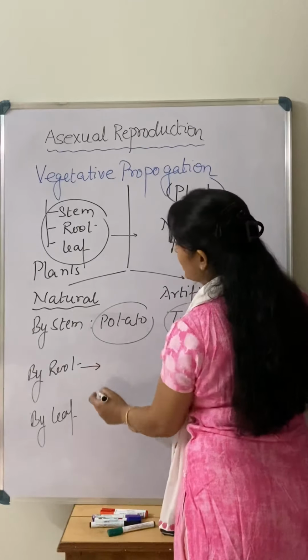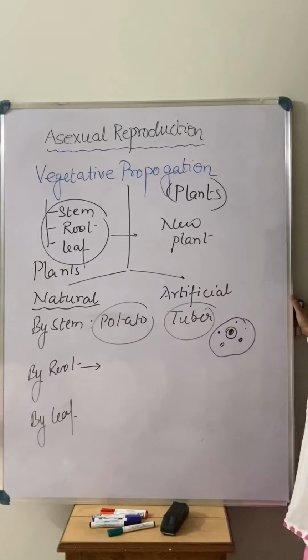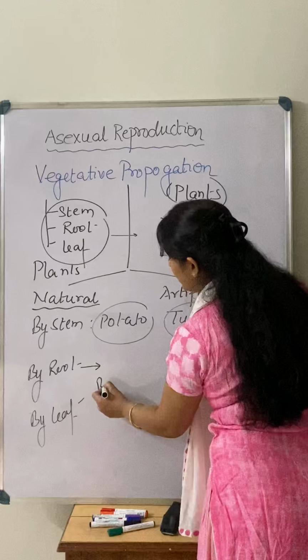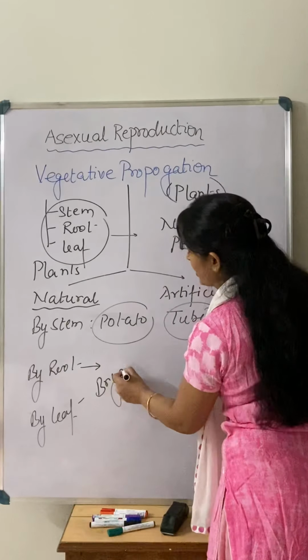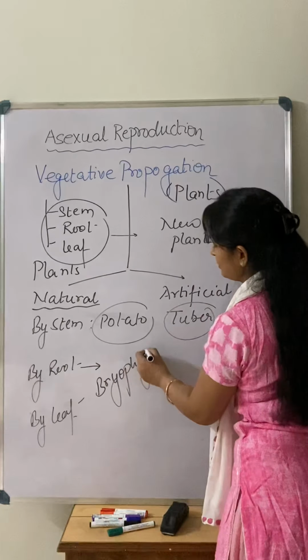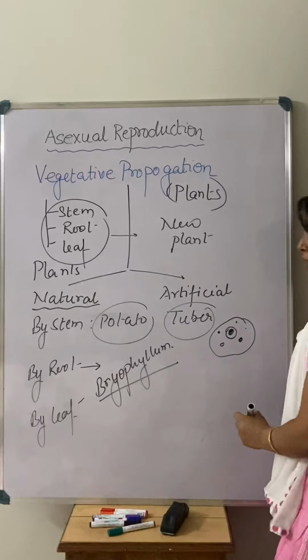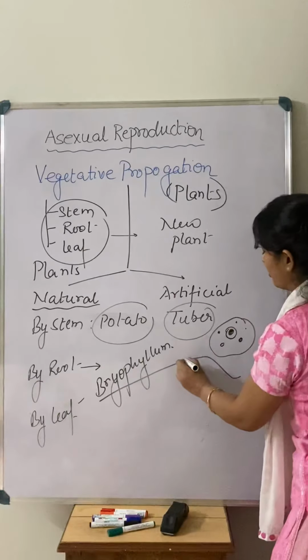By roots also there are a number of examples. For roots also there is a formation of a plant. Dahlia is there, asparagus is there. These are a few examples of asexual vegetative propagation by the root. By the leaf, a very common example given in your book is Bryophyllum.